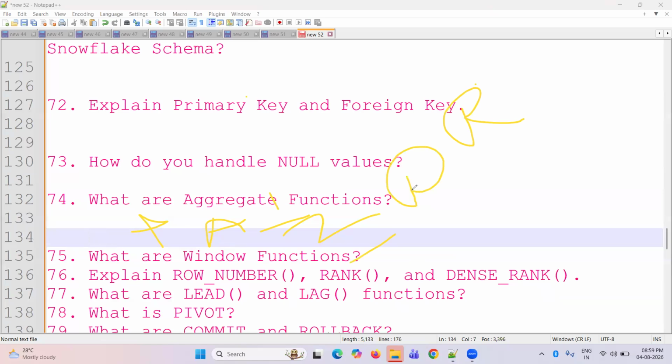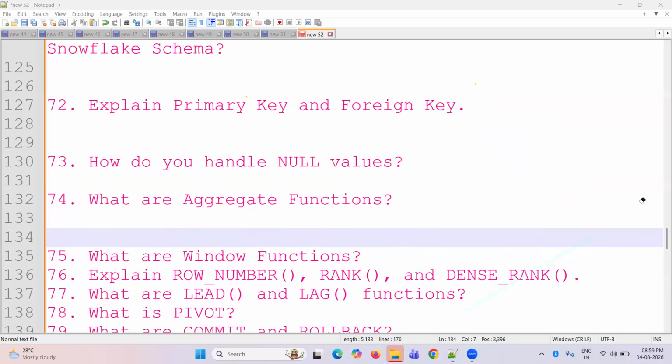Rank, dense_rank, and row_number; lead, lag, listagg, and so on. Okay, these are the window functions. Also we have pivot and unpivot, which convert columns into rows and rows into columns. That is pivot and unpivot, a SQL concept, and Snowflake supports pivot and unpivot.